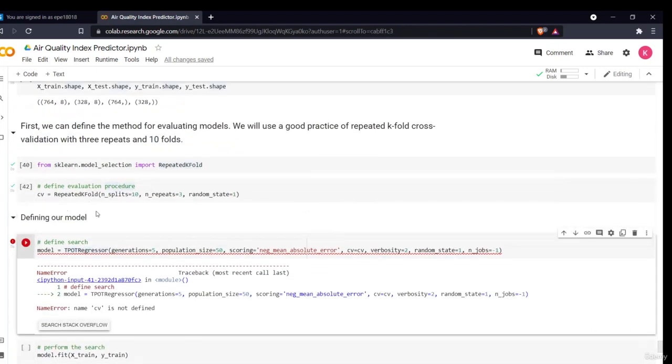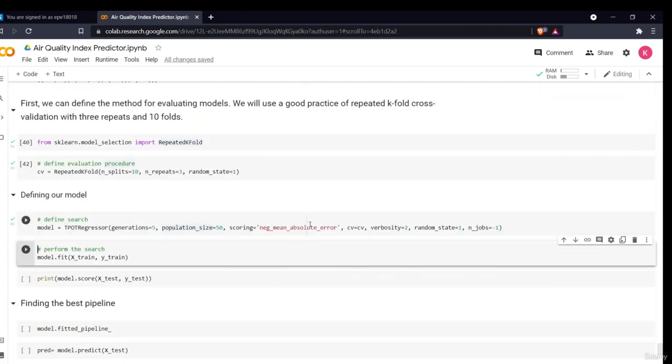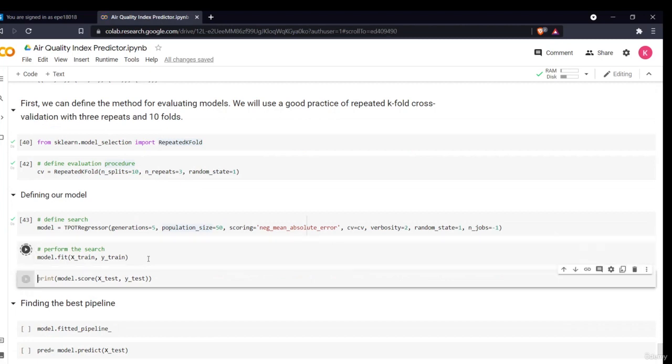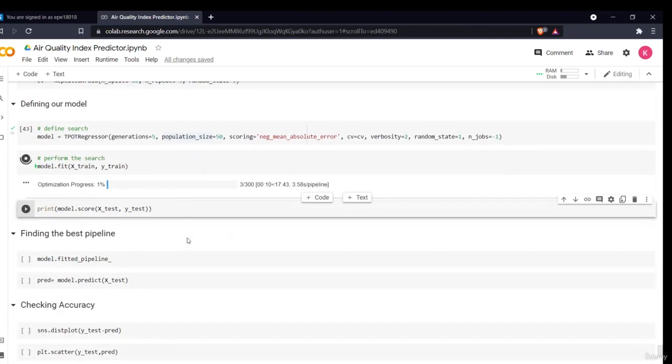Now I'll fit my regressor with generations equal to 5, and I gave a population size of 50. In scoring, I use the negative mean absolute error, the same as before, and then I'll just fit my model. When I fit my model, it will take some time, around 5 to 10 minutes, because it will iterate many different times. I provided CV equal to 5 and all the other things, so it will take some time to get fitted.